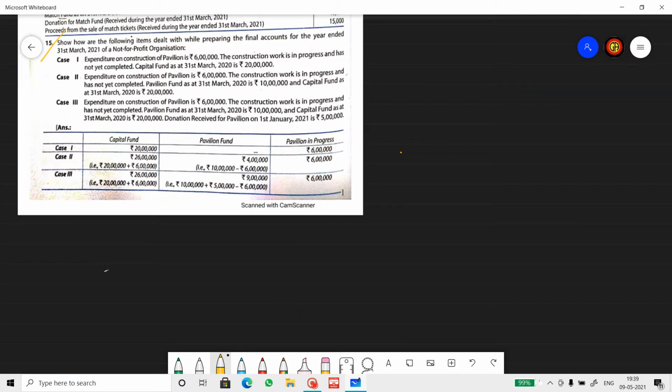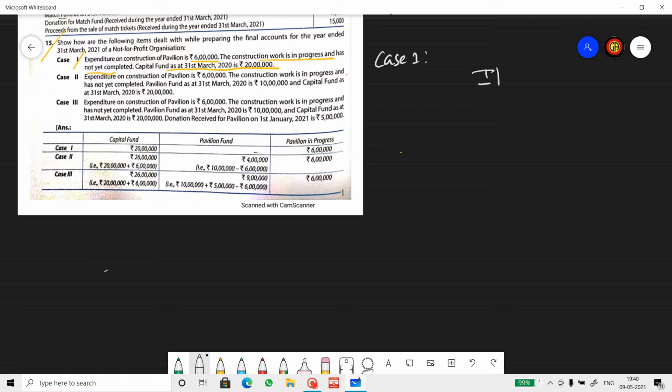Next question, 15th one. Show how the following item dealt while preparing the final accounts for the year. And there are 3 cases given over here. First case, expenditure on construction of pavilion 6 lakhs. Construction work is in progress, not yet completed. Capital fund balance 20 lakhs. Now, there is nothing called a pavilion fund here. So this was just like an expenditure on forming an asset. So expenditure on construction of pavilion will be shown in the income and expenditure account.